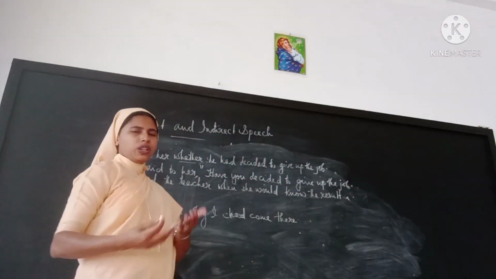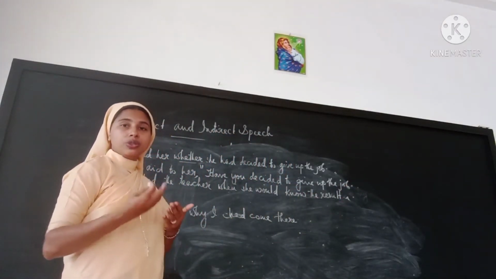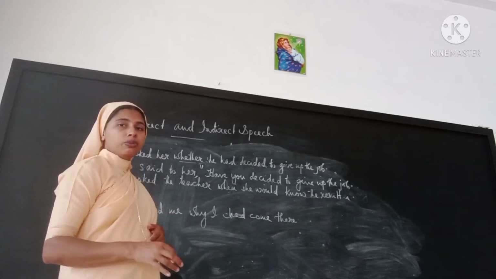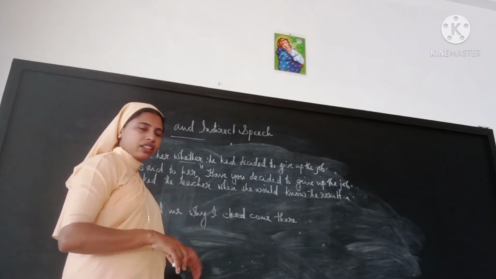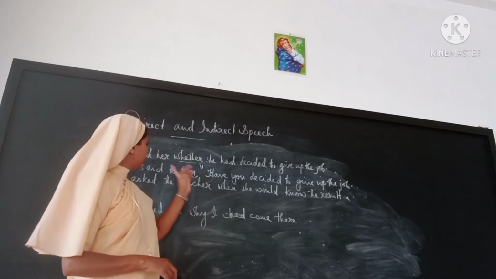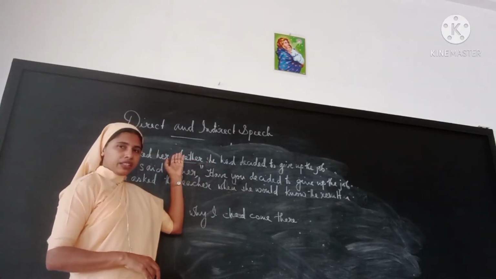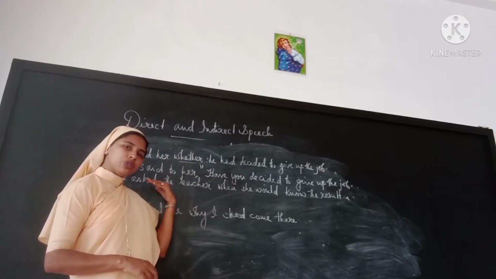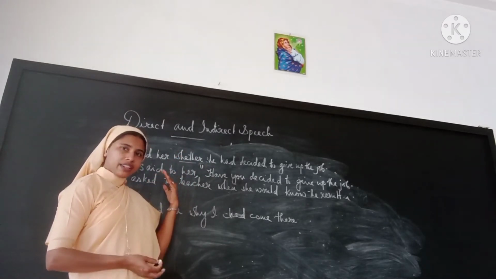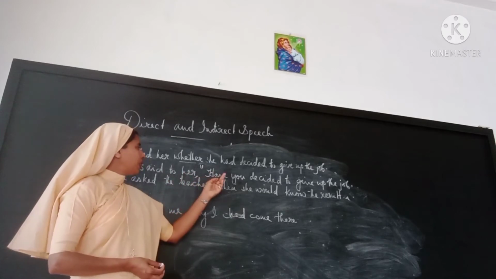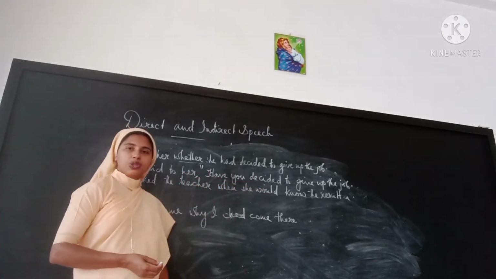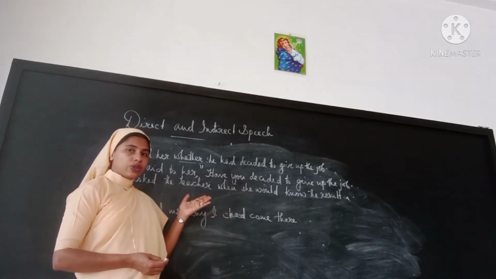Understood. Only think how you have changed into indirect so that it will be easy for you to change it back. Here, said to her is the reporting verb that we have changed back to direct speech. So, have you decided to give up the job? This is a yes or no question.